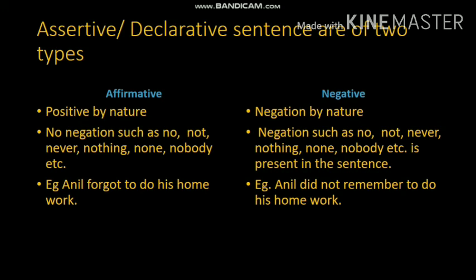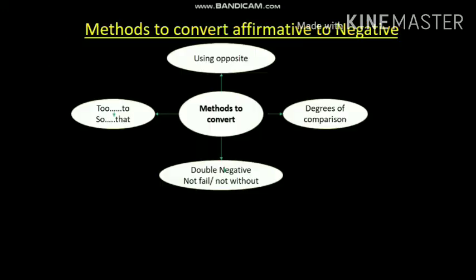Okay. And in that we know how to identify an affirmative sentence. If there is no presence of words such as no, not, never, nothing, none, nobody, it is an affirmative sentence. If there is a presence of negation such as no, not, never, nothing, none, nobody, etc. in a sentence, that is known as a negative sentence. Understood? Okay. Then we studied the methods of converting from affirmative to negative. Four methods are there.